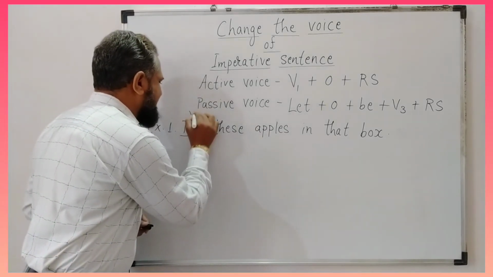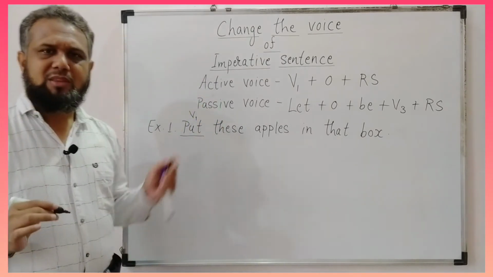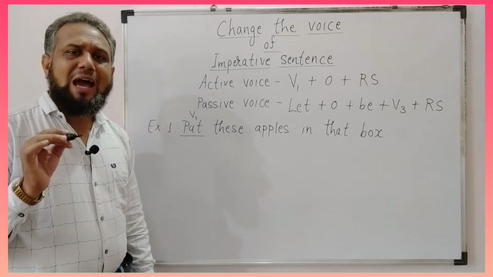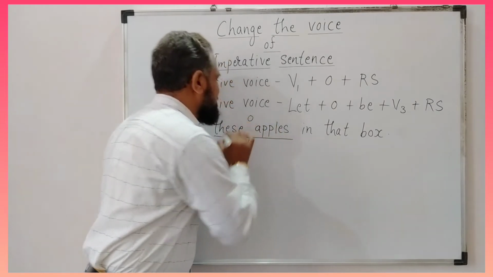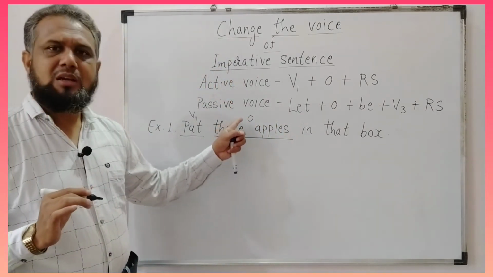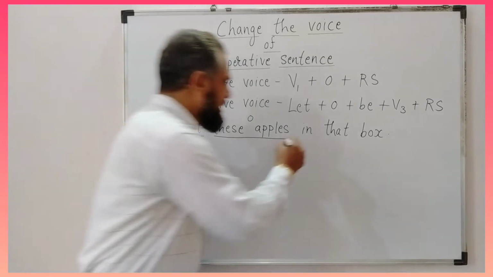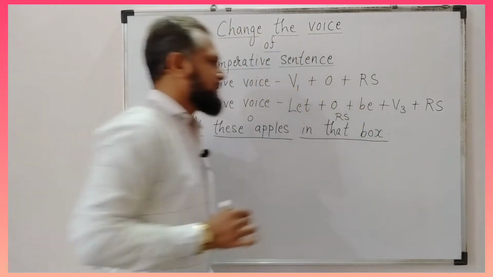It is put, and it is in the first form of verb. Now, what do we have to put? These apples. Therefore, these apples is the object. Now, where do we have to put them? In that box. Therefore, this is the remaining sentence.